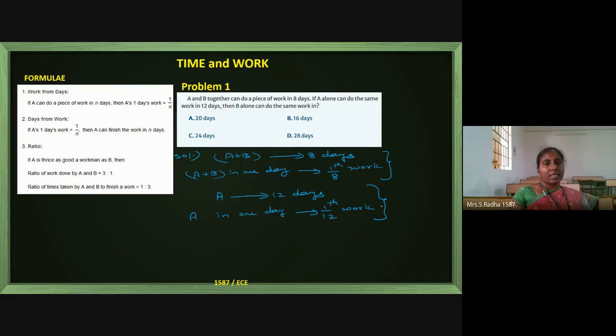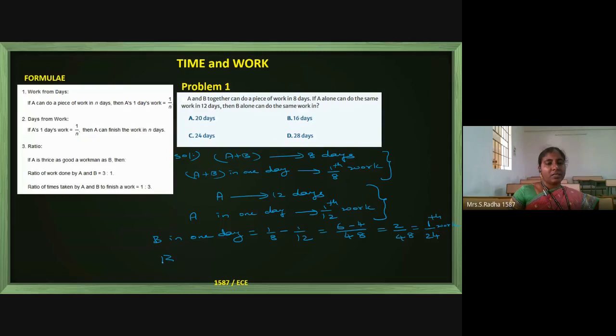Now if you see B in 1 day, the work that can be completed is 1 by 8 minus 1 by 12. If you make LCM, you can take 48, and this is 6 minus 4, which is 2 by 48, and it is 1 by 24th of the work. 1 by 24th of the full work can be done by B alone.